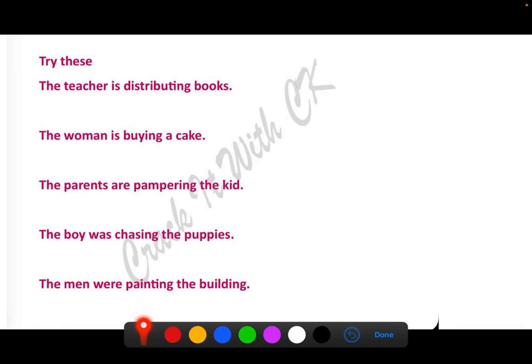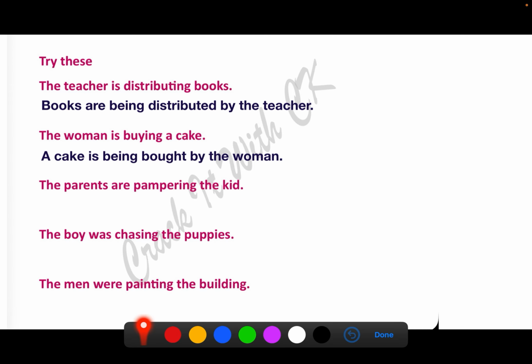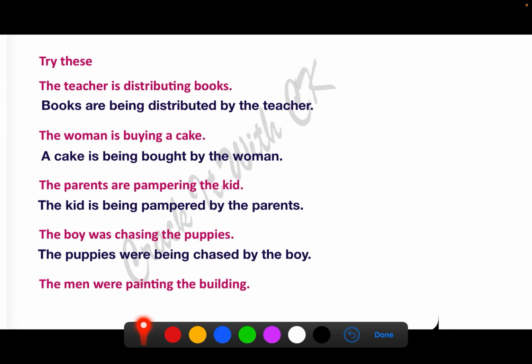The teacher is distributing books. Books are being distributed by the teacher. The woman is buying a cake. A cake is being bought by the woman. The parents are pampering the kid. The kid is being pampered by the parents. The boy was chasing the puppies. The puppies were being chased by the boy. I've given a mix of present and past over here. Be very careful. The men were painting the building. The building was being painted by the men.